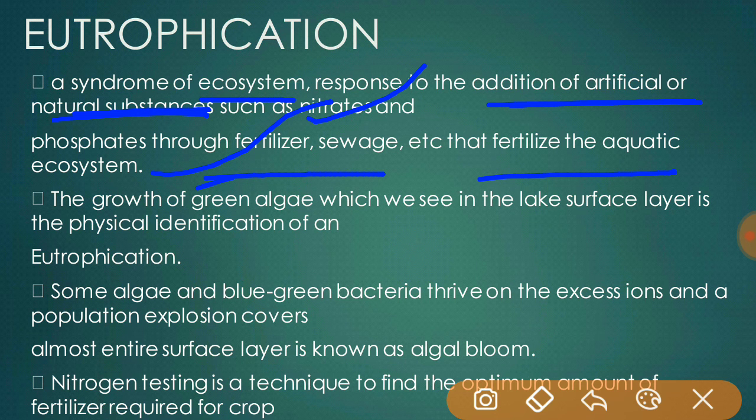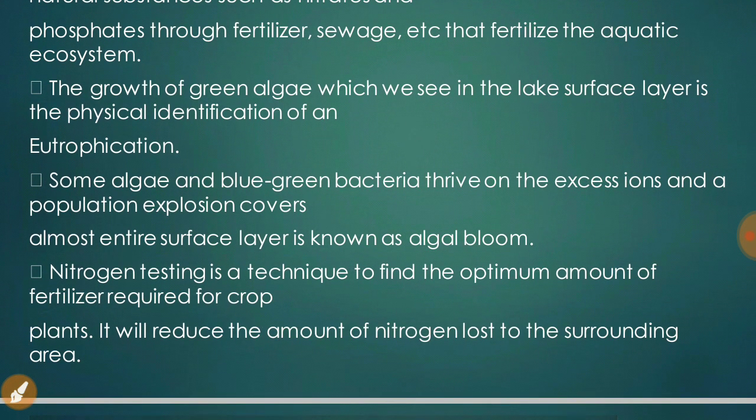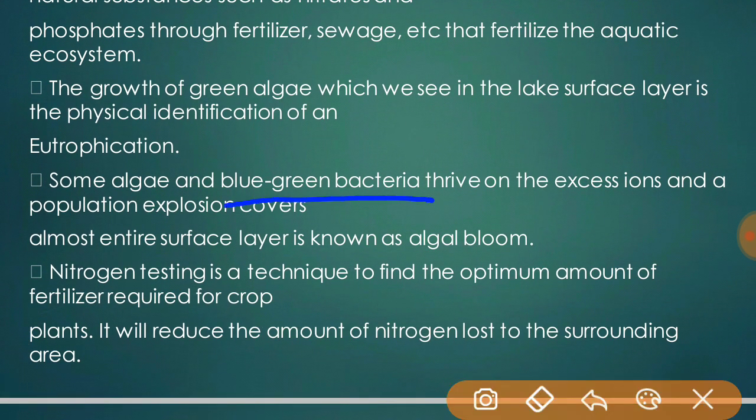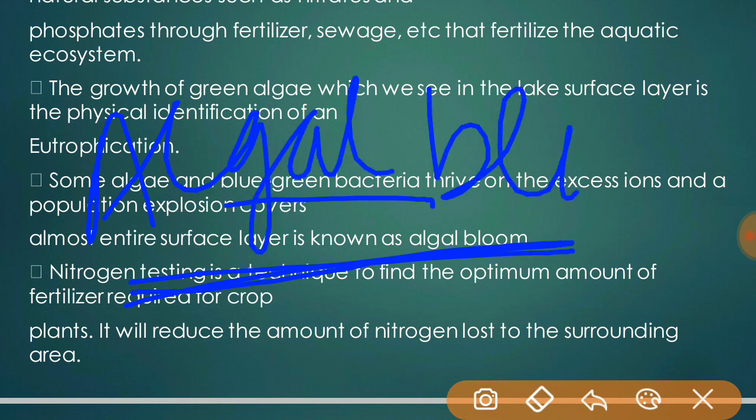The growth of green algae, which we see on the lake surface layer, is the physical identification of eutrophication. Some algae and blue-green bacteria increase in population and cover almost the entire surface layer, which is known as algal bloom. This growth is unsustainable, and the algal bloom covers the surface layer. It restricts the penetration of sunlight and diffusion of gases from the atmosphere, including oxygen.